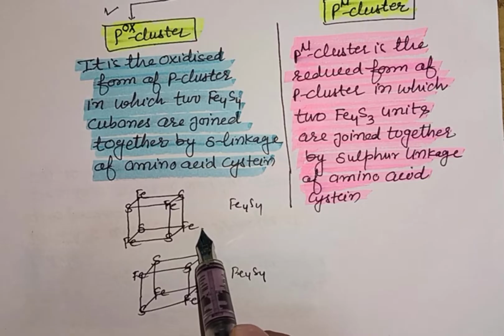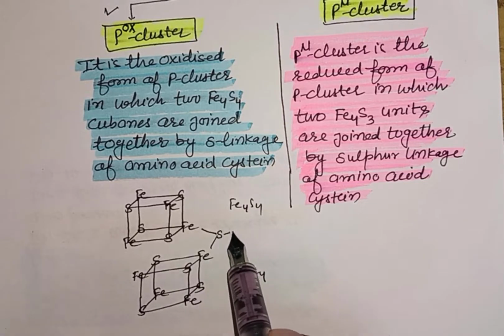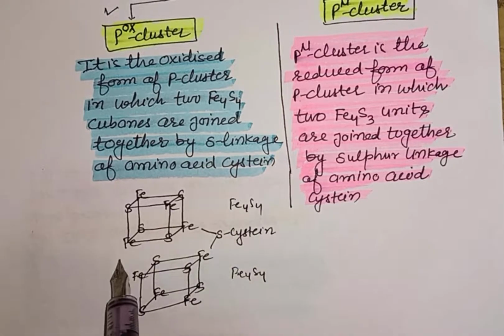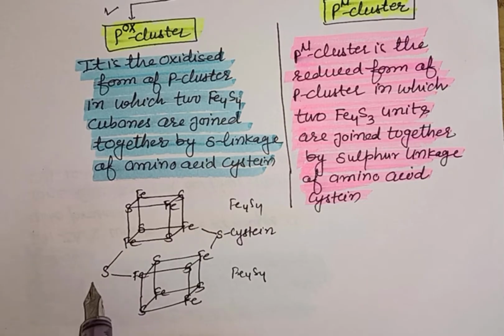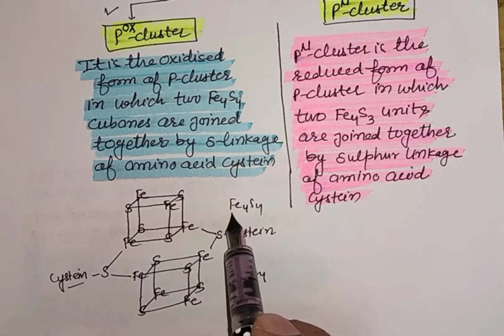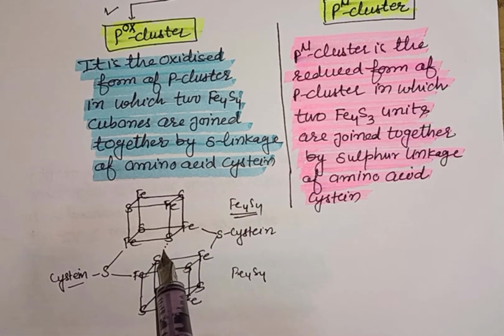These two Fe are joined together by the sulfur atom of amino acid cysteine, and in a similar way, these two Fe are also joined together with the sulfur atom of amino acid cysteine. These two cubanes of Fe4S4 are also joined together by a weak bond of sulfur.